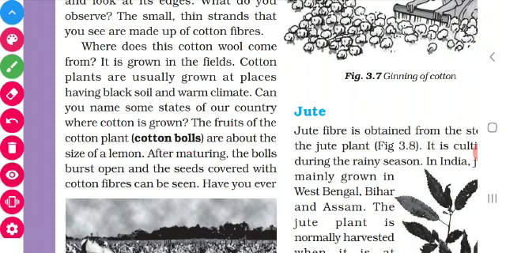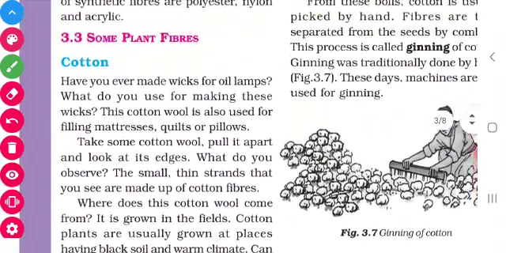So this is very, very important. They will ask which part of the cotton plant is used as fiber. You have to write fruit. Okay children, yes. Then come to the next one.